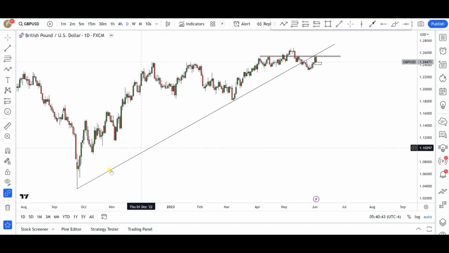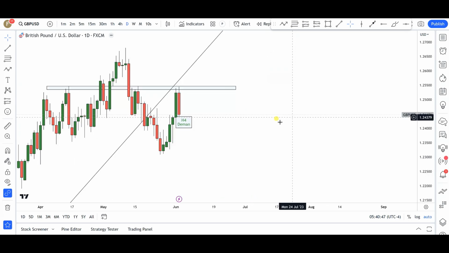Okay, you can see this trend line that we have here on the daily charts. Price pretty much just broke that trend line and gave us a full swing pullback to retest that trend line from below. All right, which also coincides with this particular area of structure that we have on our charts, as you can see in this particular currency pair.